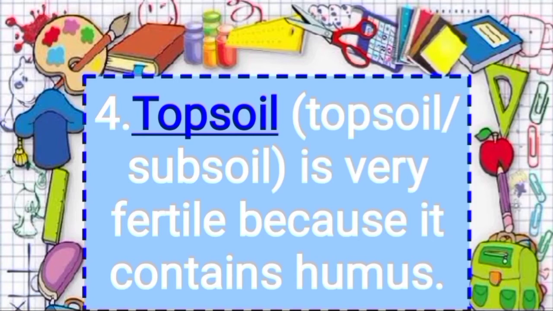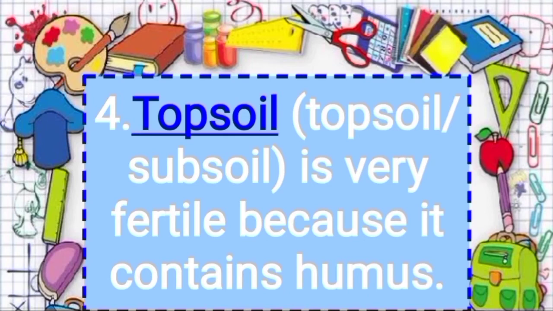Dash is very fertile because it contains humus. So the question is dash is very fertile because it contains humus.